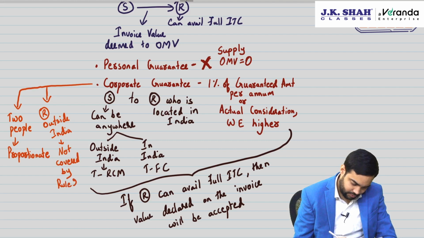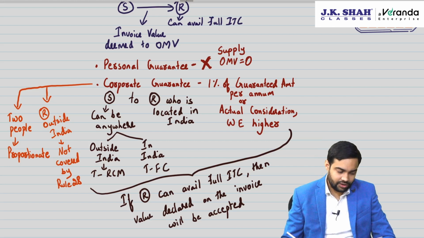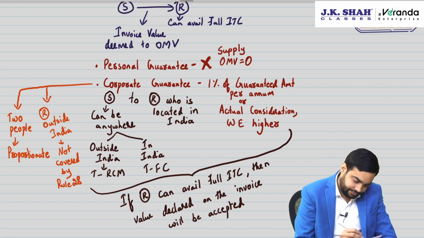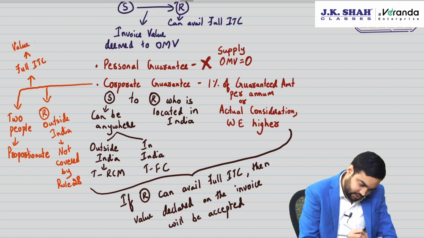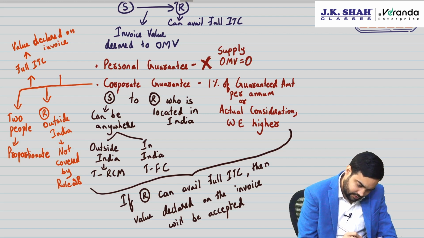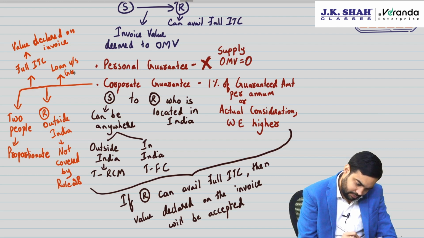You can go by the normal provisions, but it is not covered by Rule 28. Then what about a case where full ITC is available? Then value declared on invoice. Last important one, say suppose loan versus guaranteed amount.